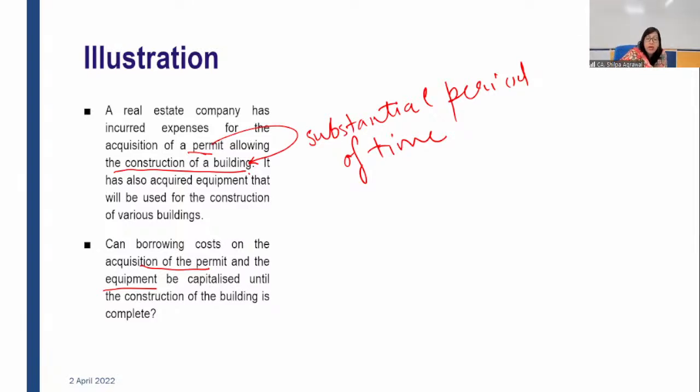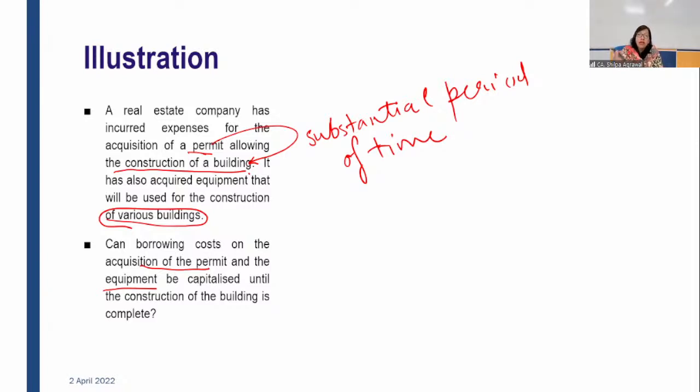The second part was that it also acquired equipment that will be used for the construction of various buildings. It means this equipment is ready for use. It can be used for the construction of this building also, and for that building also. When the equipment is ready for use and can be used for the construction of any building, then in that case it is not a qualifying asset.